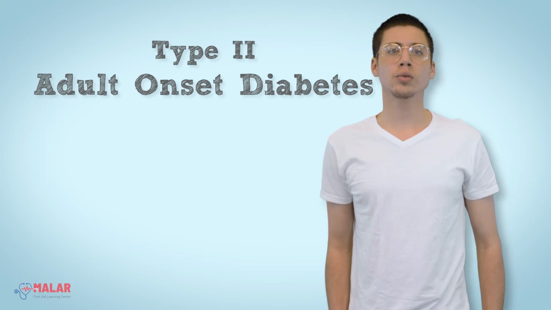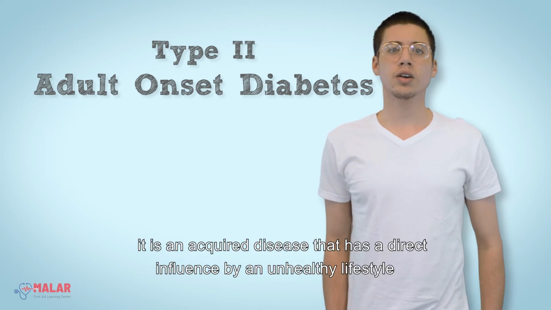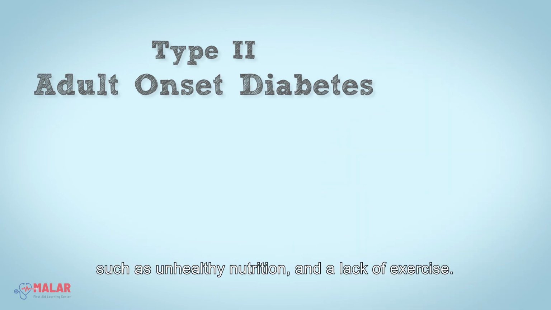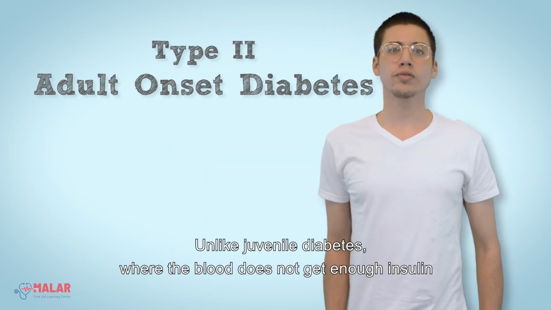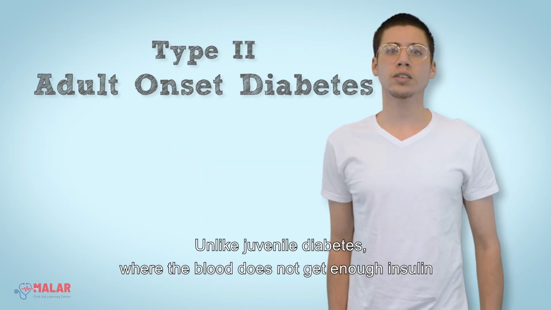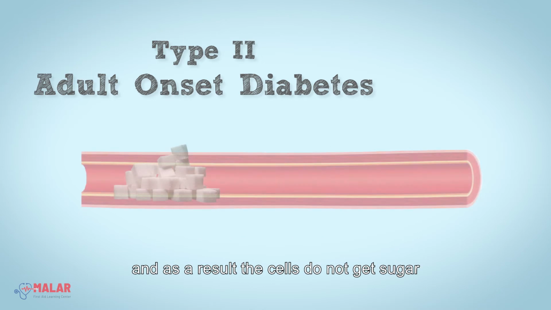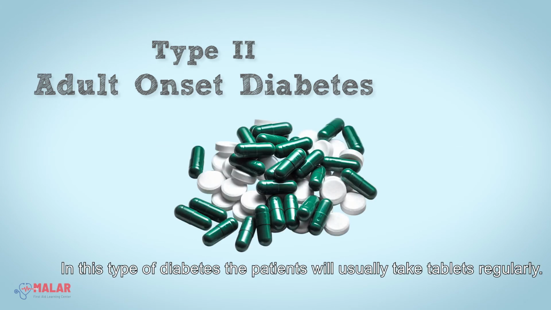Type 2, adult onset diabetes, is more common among older people. This is an acquired disease that is directly influenced by unhealthy lifestyles, such as unhealthy nutrition and a lack of exercise. Unlike juvenile diabetes, where the blood does not get enough insulin, in adult onset diabetes the cells which are supposed to get the insulin resist it, and as a result the cells do not get more sugar. In this type of diabetes, the patient usually takes tablets regularly.